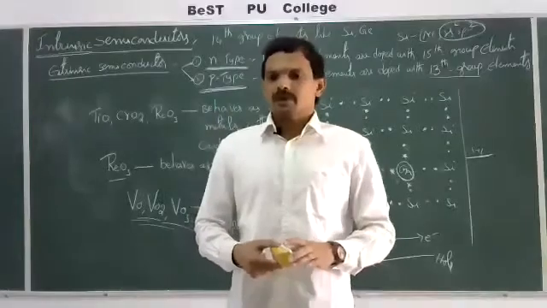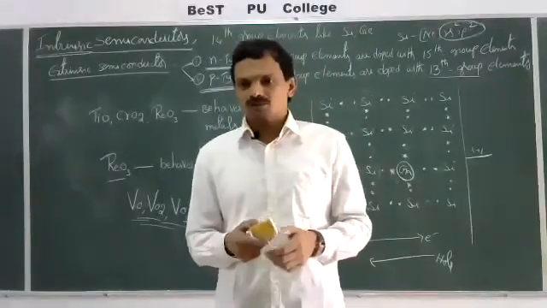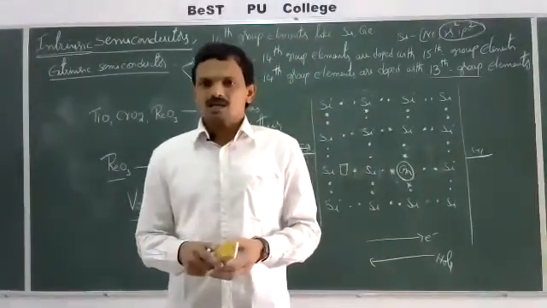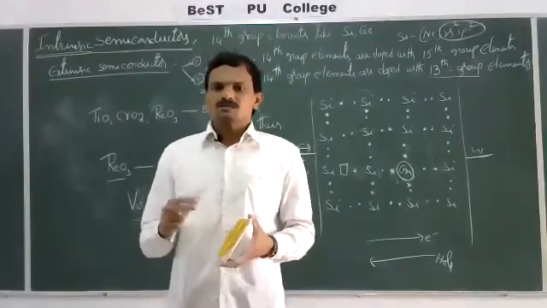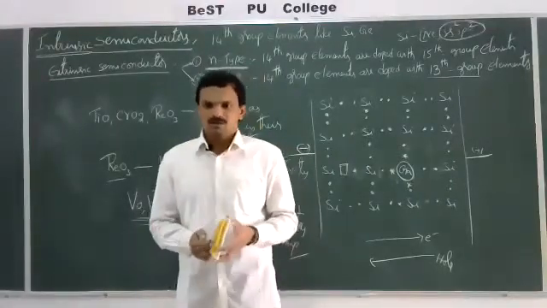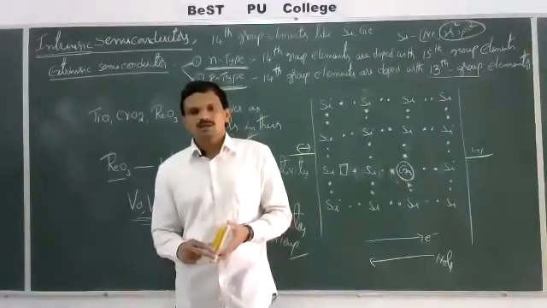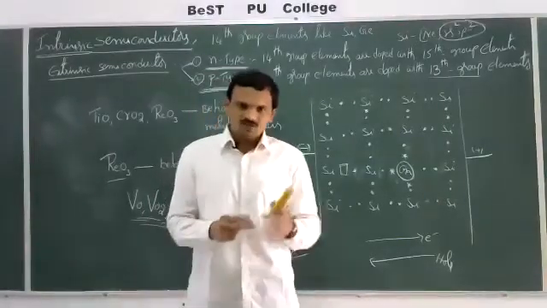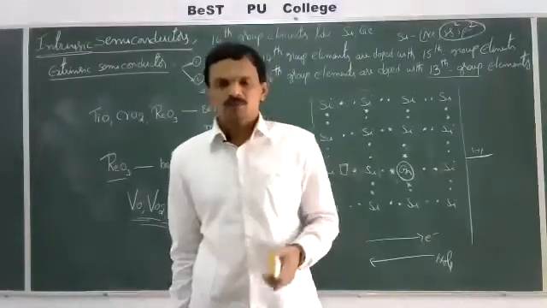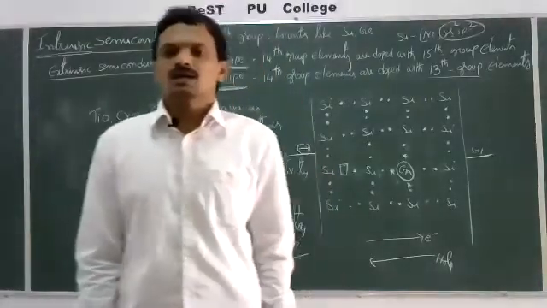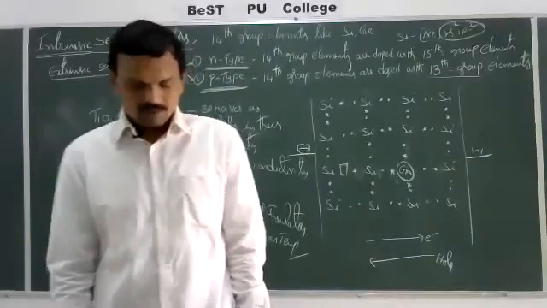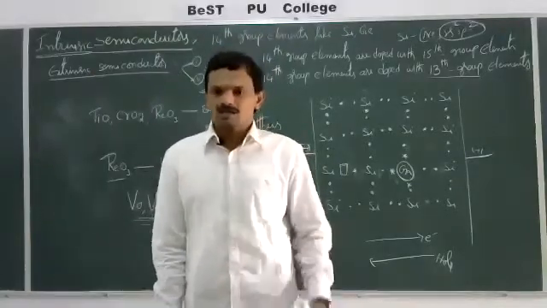In case of metals, these two bands overlap with each other. As a result, electrons can move freely from valence band to conduction band, so the electrical conductivity is more. In case of insulators, the energy gap, which is known as the forbidden gap, between valence band and conduction band is more.